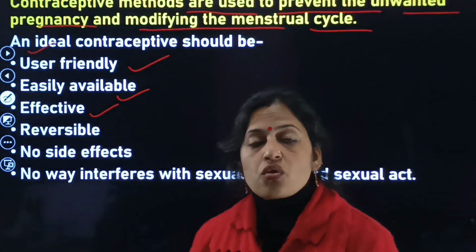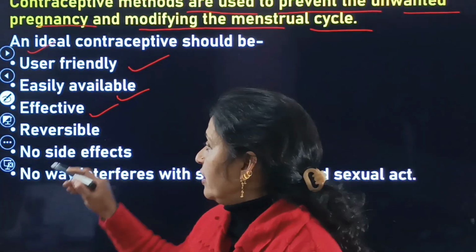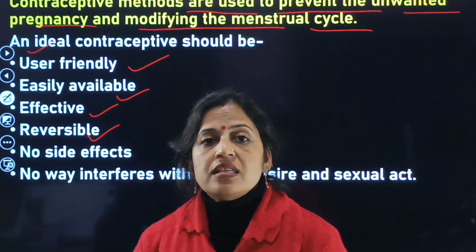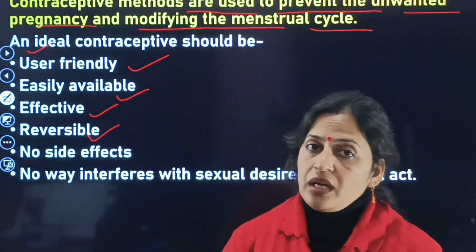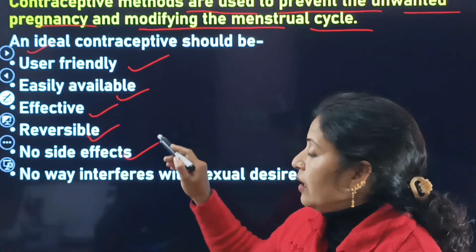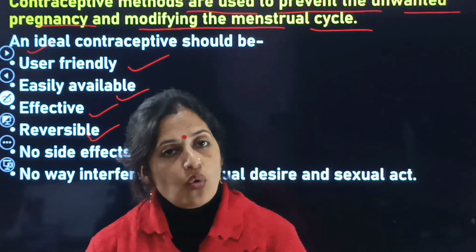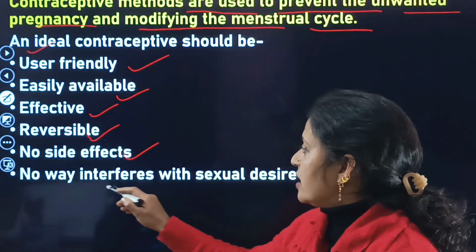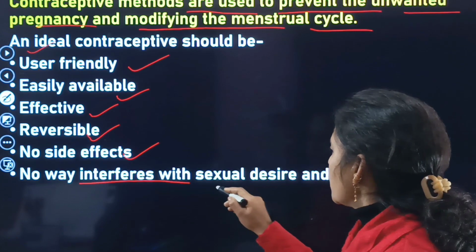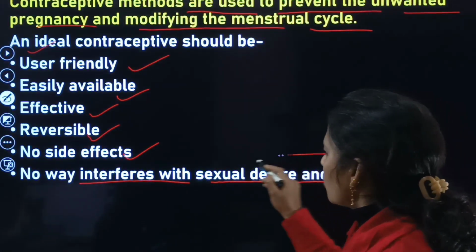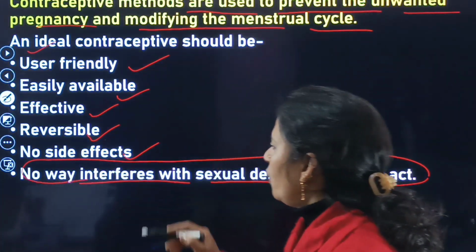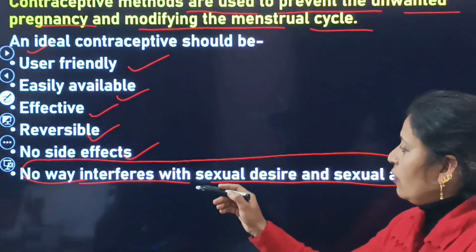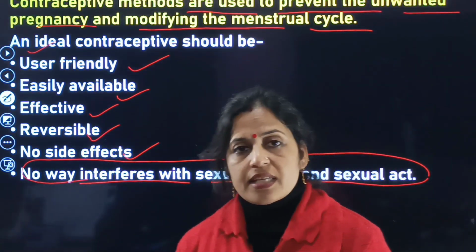Third one is that they are very effective. Next is that the contraceptive is reversible. By these contraceptives there are no side effects. And the last one is that it in no way interferes with sexual desire and the sexual act.